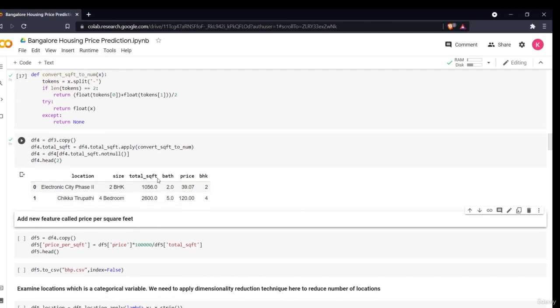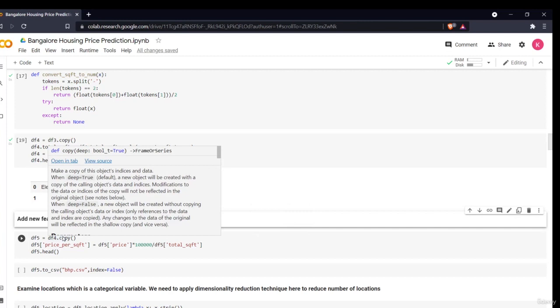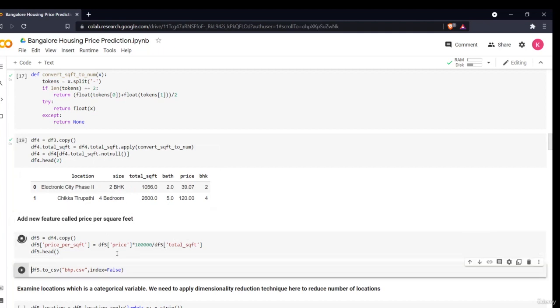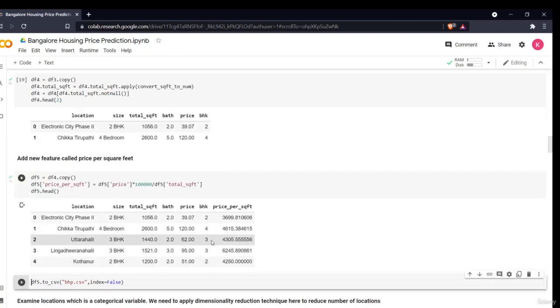Okay, I have the total square feet. So now I want a price. What is the price of that location per square feet? For that I'll be making a new data frame. It is always better when you add a new feature to create a new data frame, so that if something goes wrong, you can work with the previous data frame. So I'm saying df5, create a new column price per square feet. I'm saying df dot price, multiply it by 100000 and divide it by the total square foot value. So it will give me the price per square foot value. As you can see, this is my price per square foot value.